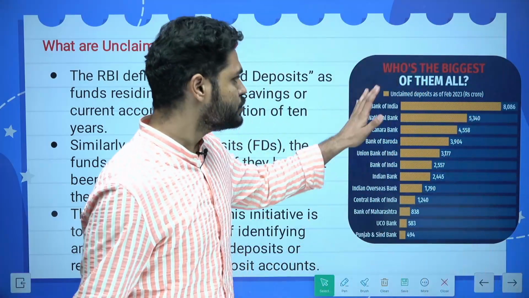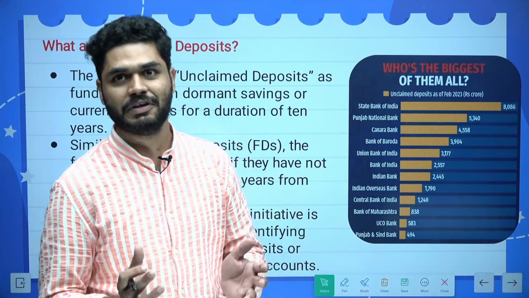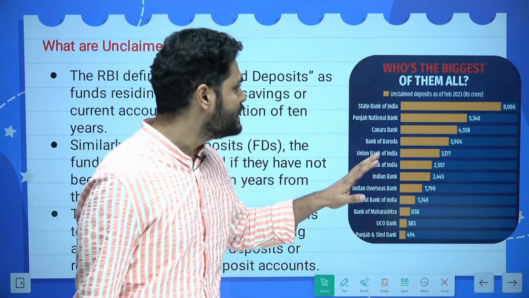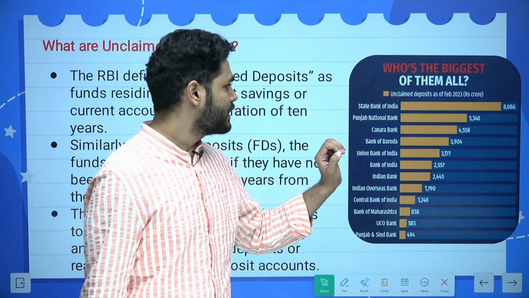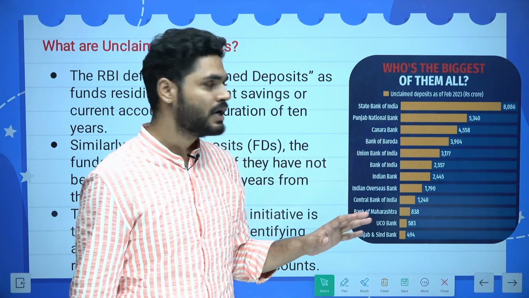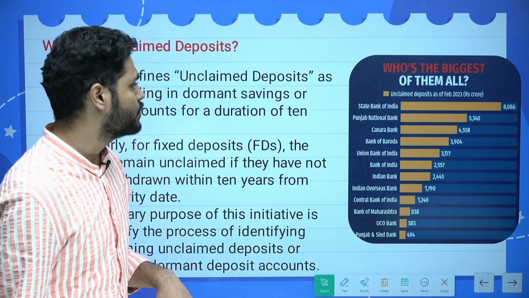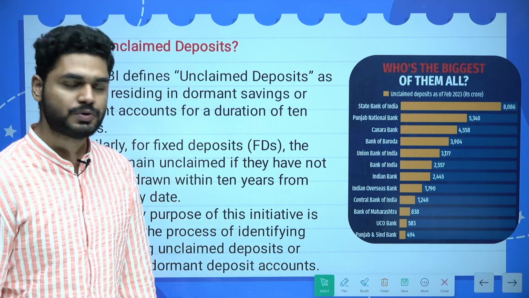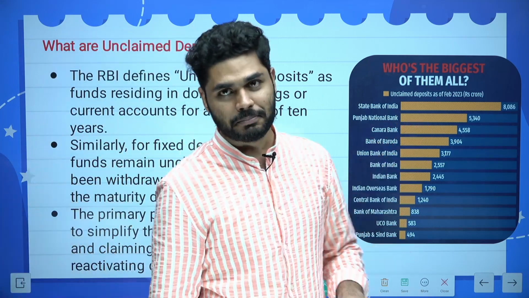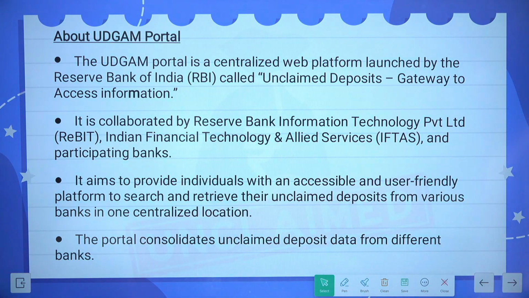So these are the prime banks. This 35,000 crores of money is being distributed between these banks. The highest claim is with the State Bank of India, around 8,000 crores, and then second is Punjab National Bank, 5,300 crores, then Canara Bank 4,500 crore, and Bank of Baroda 3,900 crore. These are big numbers, and people have just left it and moved forward.